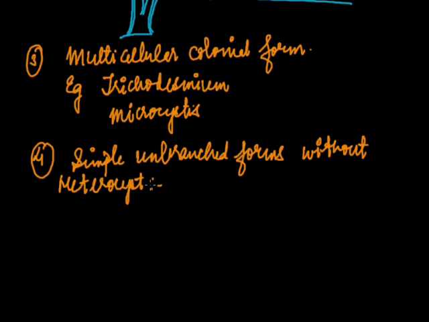What are these heterocysts? Heterocysts help in nitrogen fixation. Examples of simple unbranched forms without heterocysts are Spirulina and Oscillatoria.